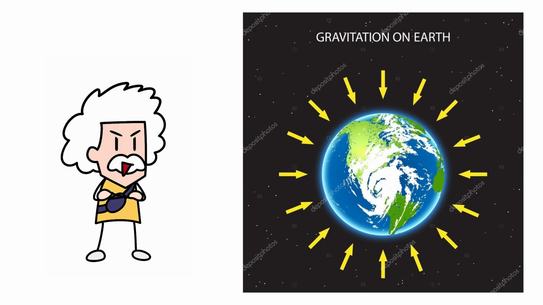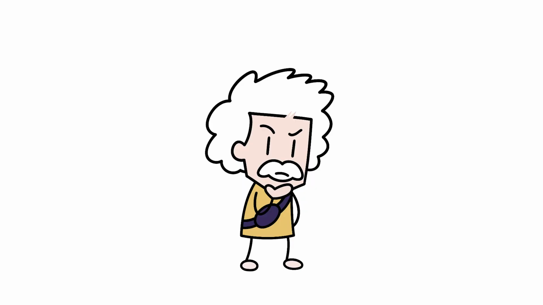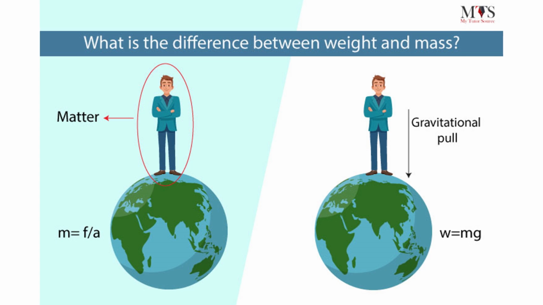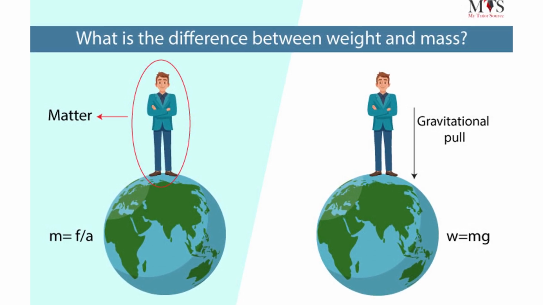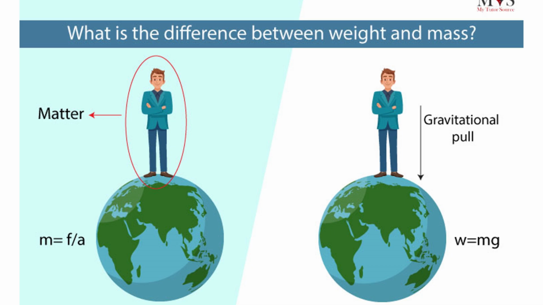Gravitational force on Earth is called gravity. Gravity keeps people on the ground instead of flying. The only thing that defies gravity might just be drugs. Gravity leads to the definition of weight, which is different from mass. Mass is the amount of matter in an object, such as the amount of matter in your body. Weight is the gravitational force exerted by the Earth on an object.